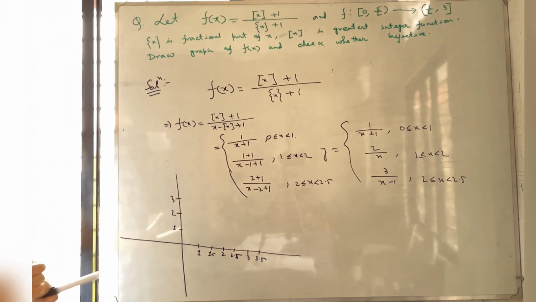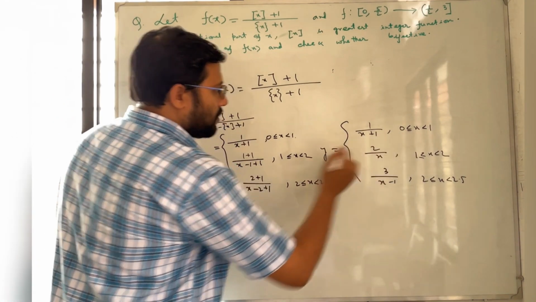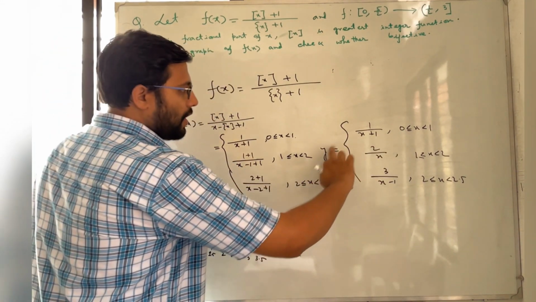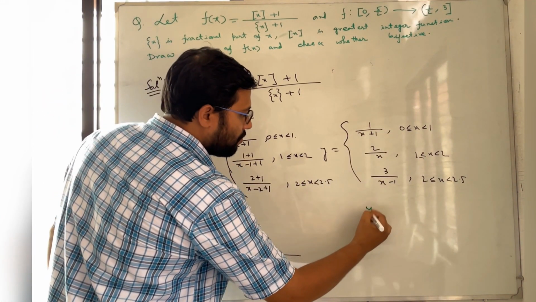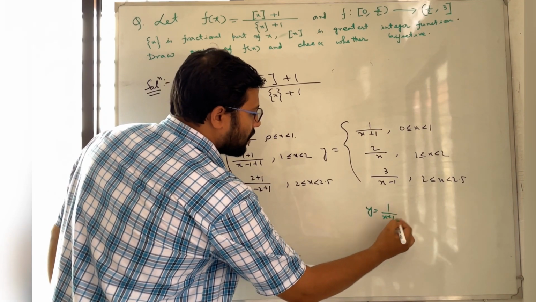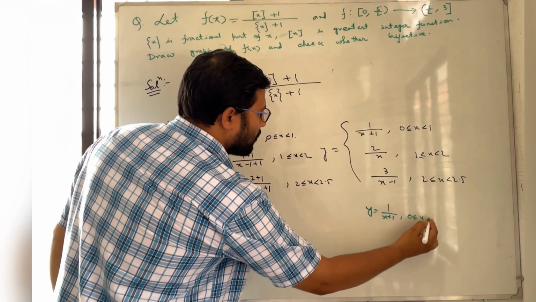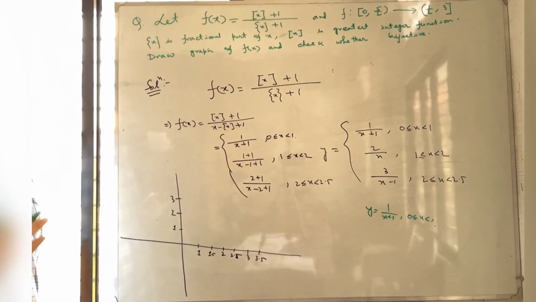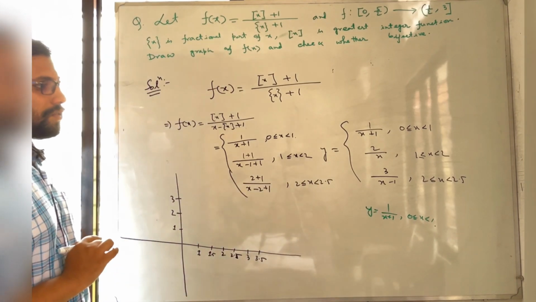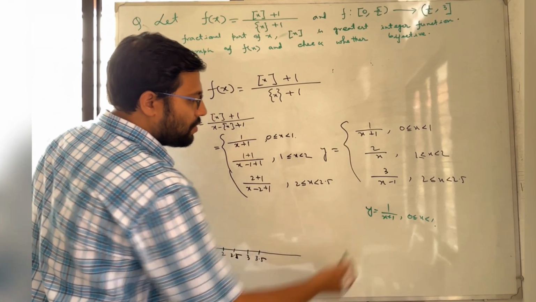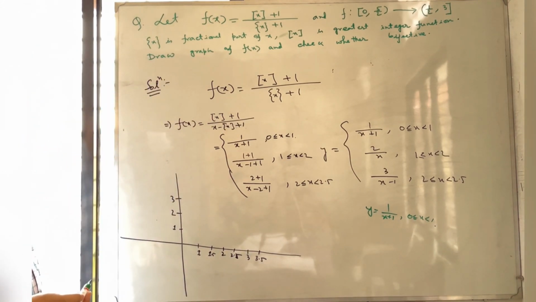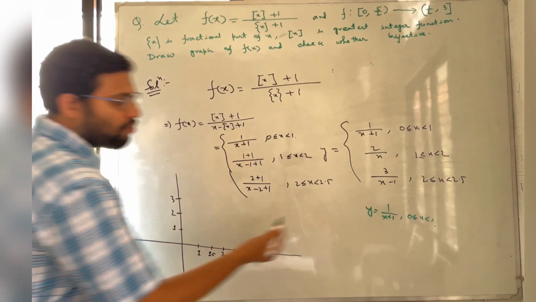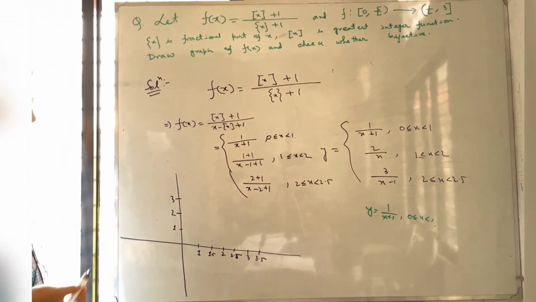Now look, from 0 to 1, the graph of the function is y is equal to 1 by x plus 1 from 0 to 1. So this is a hyperbola. At x equal to 0, just put x equal to 0, y will be 1, and as x tends to 1, y will be half.